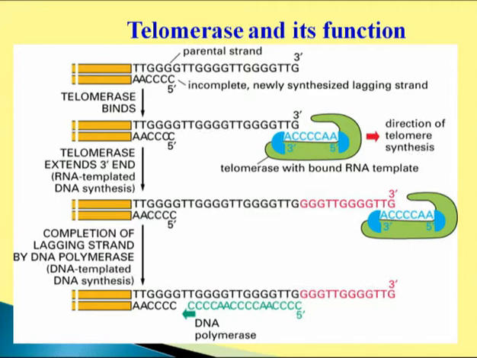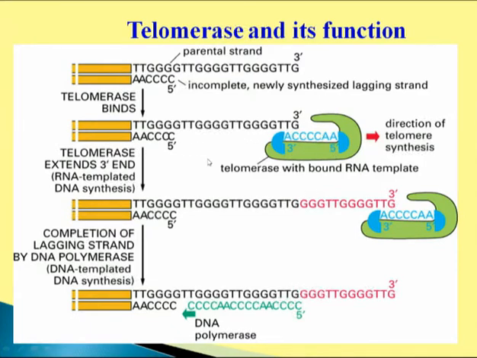So therefore that sequence has to be maintained in complete form, and therefore a special type of enzyme, what we call telomerase, came into light. This telomerase is a type of RNA polymerase. It's not DNA polymerase, and it has a specific sequence. It can recognize a specific sequence, and it can work without primer.